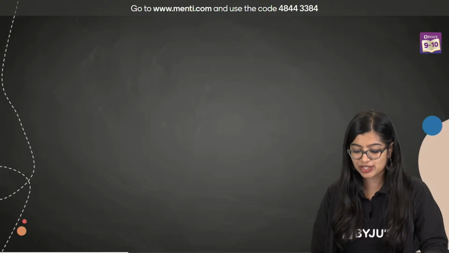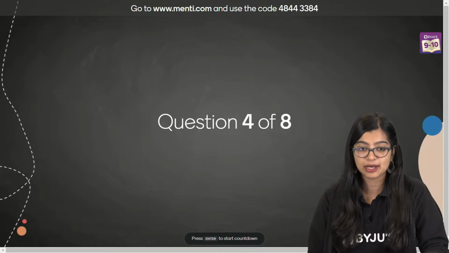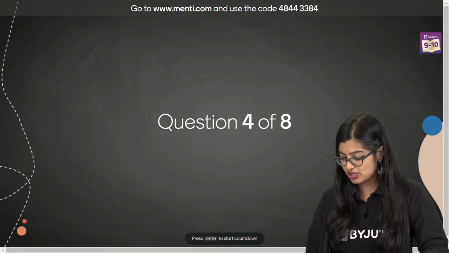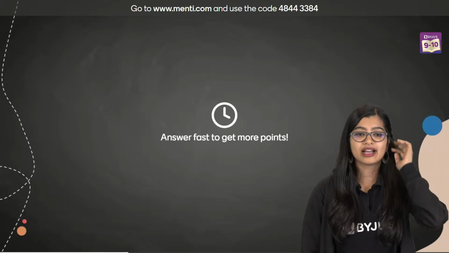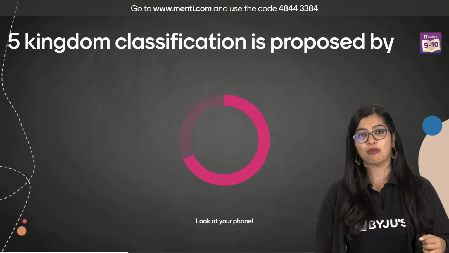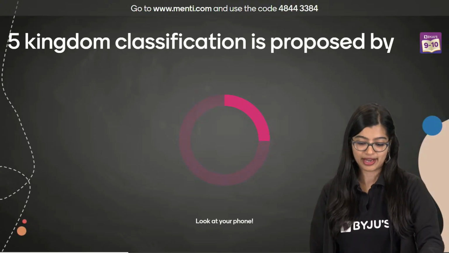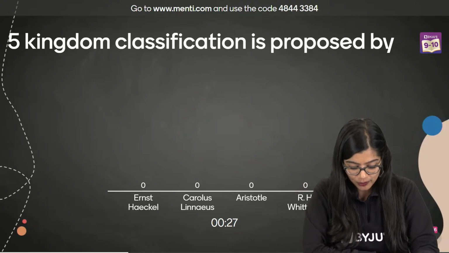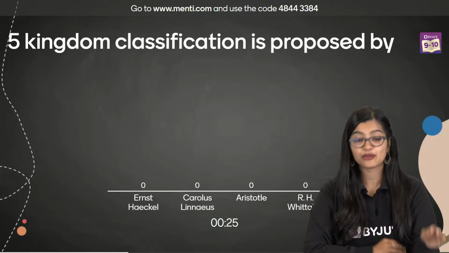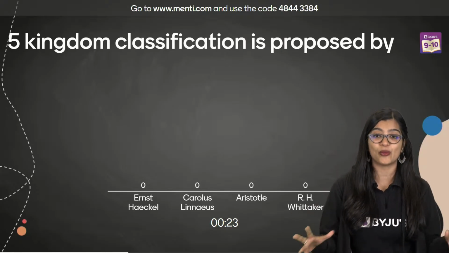Now let's move on to question number 4, after which we will have the leaderboard, okay? Everybody, question number 4 on your screens. If this portion is cut, it doesn't matter, but it's important for your 11th and 12th, right? Okay, 5 kingdom classification is proposed by who? Haeckel, Linnaeus, Aristotle or Whittaker.